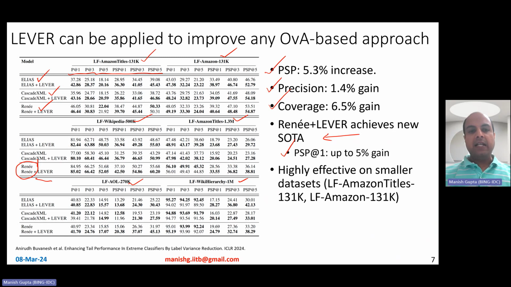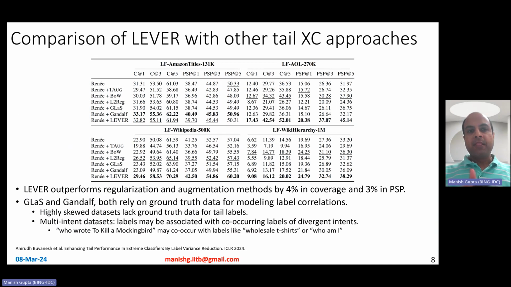It's highly effective on small datasets. If you look at LF Amazon titles 131K and LF Amazon 131K, it leads to even better improvements compared to larger datasets. That is sort of obvious, because on larger datasets you do not have the sparsity problem as much and the variance problem as much. Therefore, on smaller datasets, liver is shown to be much more effective.